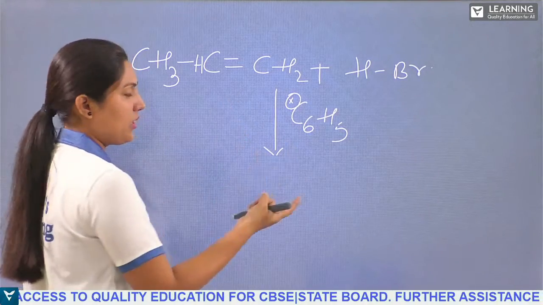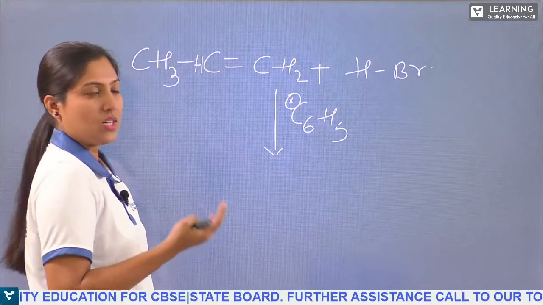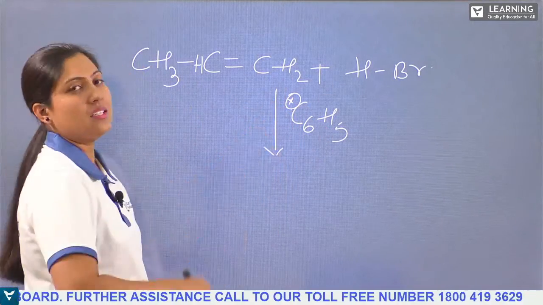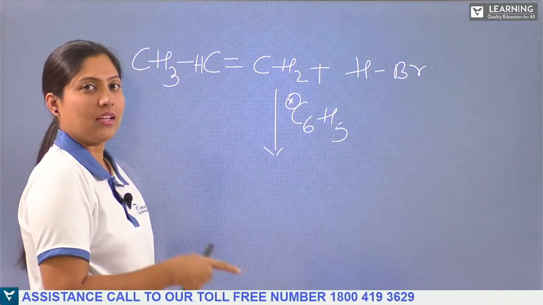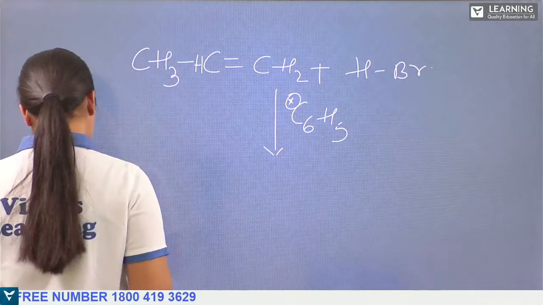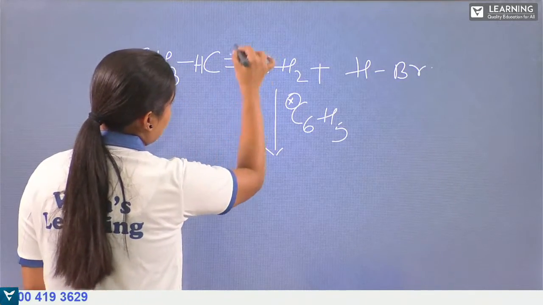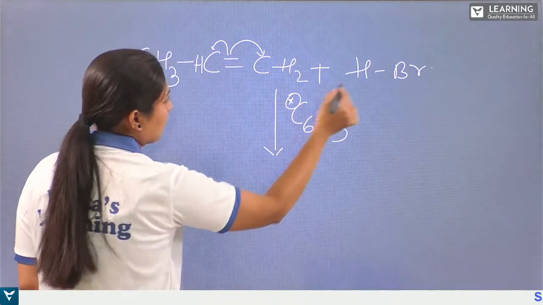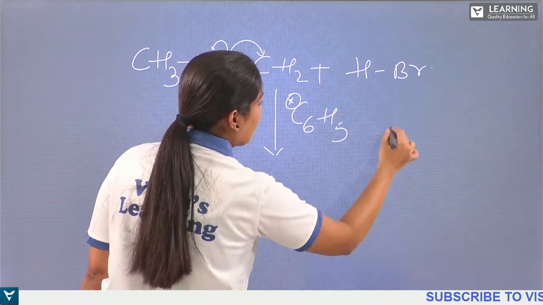Either if it is positive or negative, it will attract the opposite charges. But if it is having only one electron, it will attract the other such that they will again undergo homolysis and get the electron and they will have the bonding here. So homolytic cleavage takes place and it takes the electron.